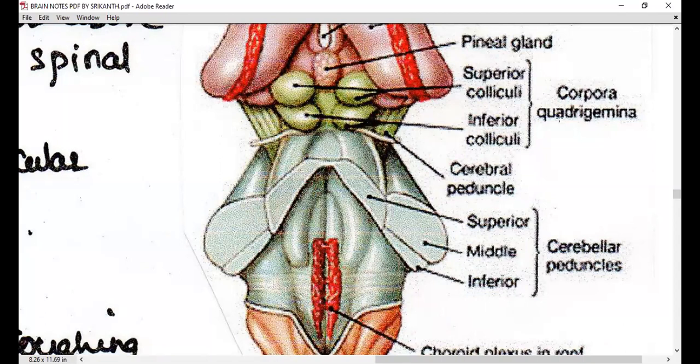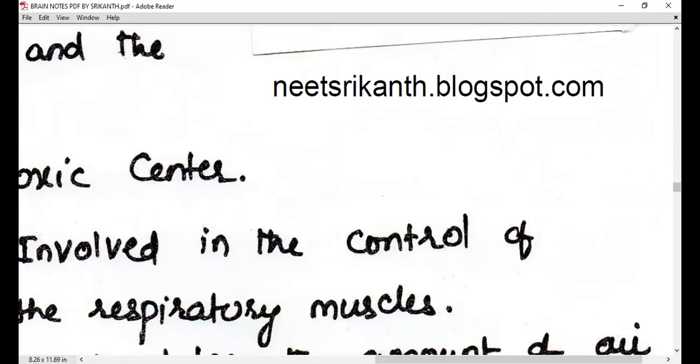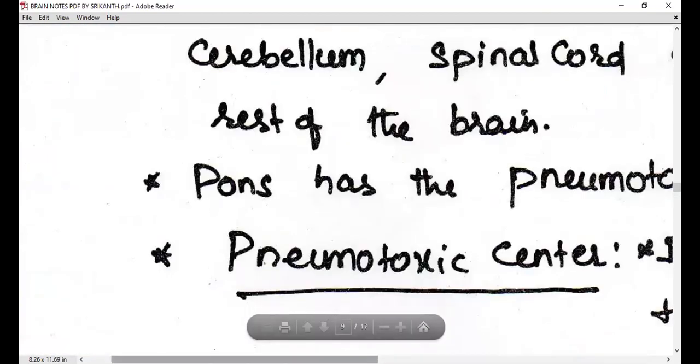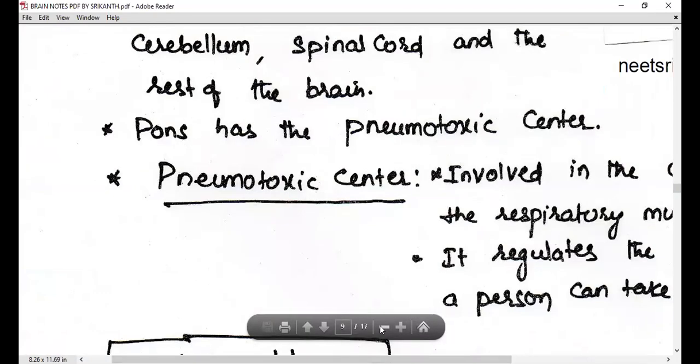What is another thing to be remembered here? Crura cerebri. What is crura cerebri? You see some bands of fibers moving here in this area. This is crura cerebri. What is it exactly? It is the connection between the forebrain and the hindbrain, which is located on the midbrain.